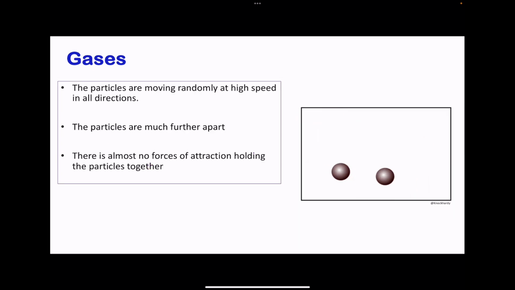Then we go to gases. Still, this is from Knock-Hardy. I'm talking about the GIF I'm using. This shows the random movement of the particles, and we can see they are at high speed and moving in all directions. The particles are farther away from each other, and they have no forces of attraction holding them together. That's why we see the random movements at high speed.